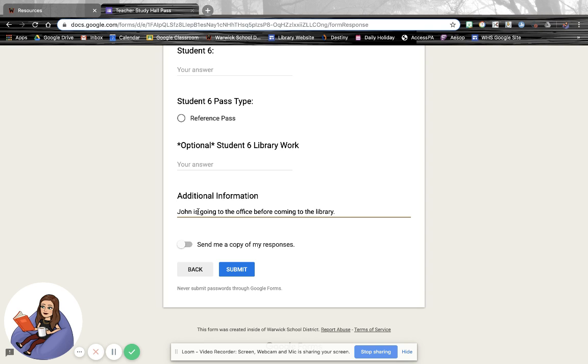So just putting that in there, again, helps us know where the students are from your room to the library. And then, like I said, because I'm collecting your email address, you now have the option of sending a copy of your responses to your email. For those of us that are forgetful and can't remember who we sent down because we have 50 million other things going on in our minds, this now gives you the opportunity to have that recorded and sent to your email. So if someone does go checking up on them, or if you do forget, you have that.